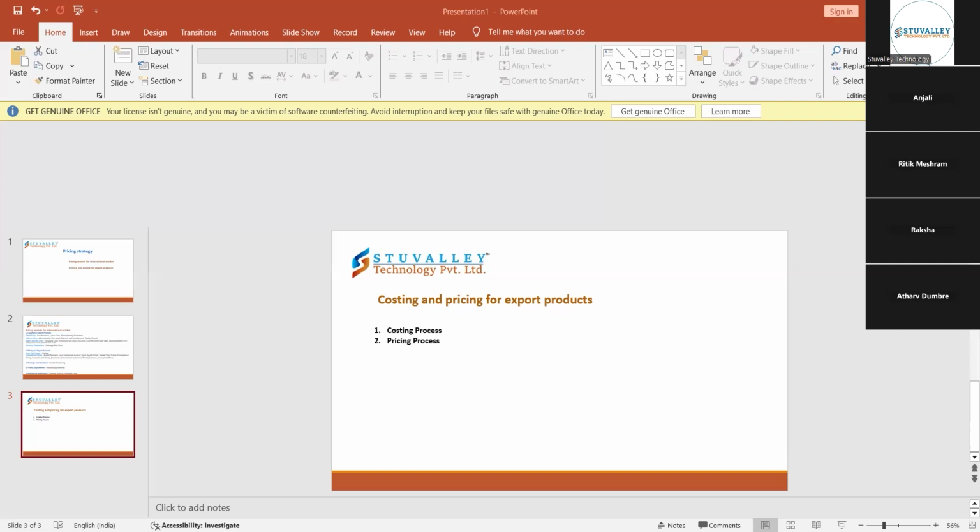For example, if I'm a manufacturer of jam, I have to check which fruit I'm using while manufacturing that jam. So this is included in raw material. First comes raw material in the costing process. For example, which fruit I'm using, which sugar I'm using, or any natural sugar-free ingredients, or any other preservatives. So the calculation of those ingredients, or the cost of that particular fruit, comes under raw materials.